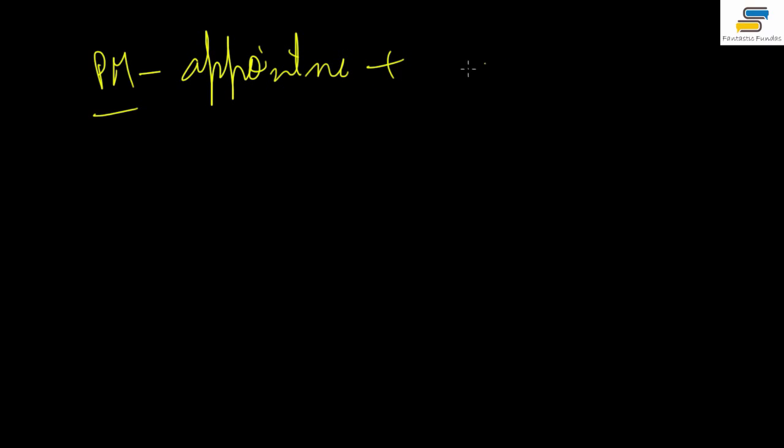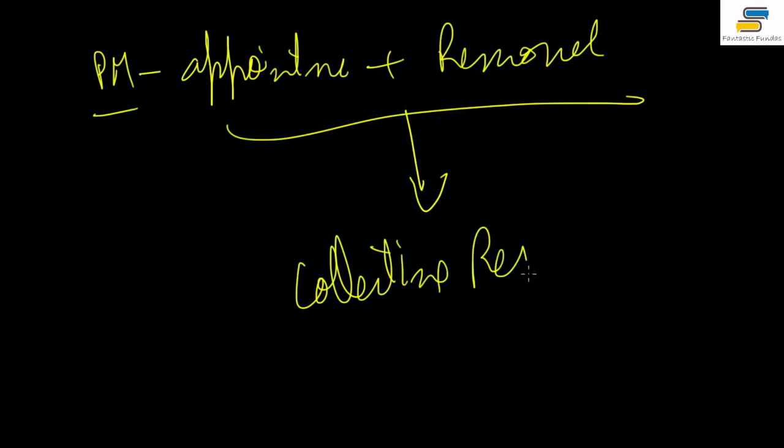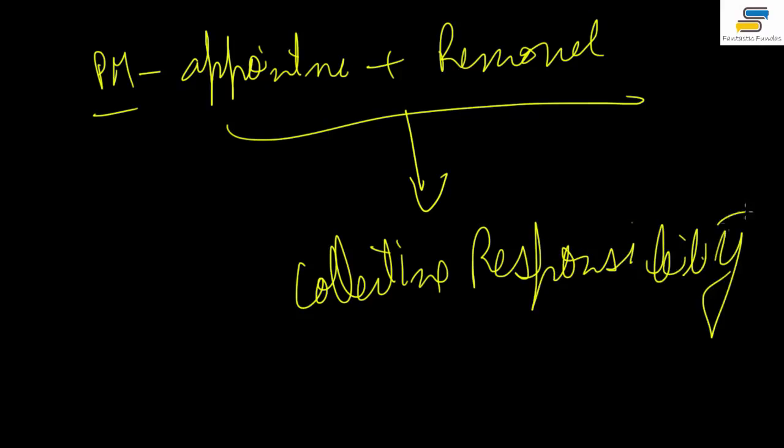So that means under the prime minister, when there is appointment, and also the removal of the council of ministers, only when this happens can we have an idea of collective responsibility. Otherwise, how will there be collective responsibility? That is the question. There will be a problem, right? Because the president then will take care of things on his own. There cannot be collective responsibility.